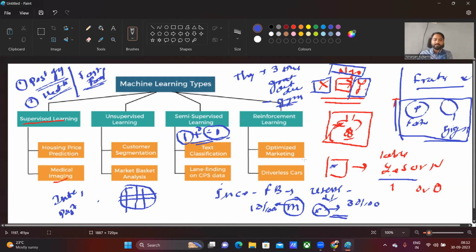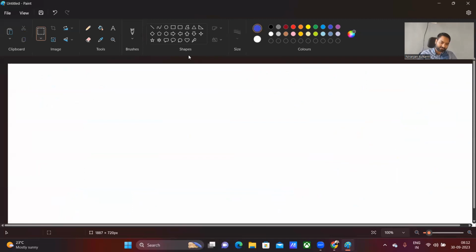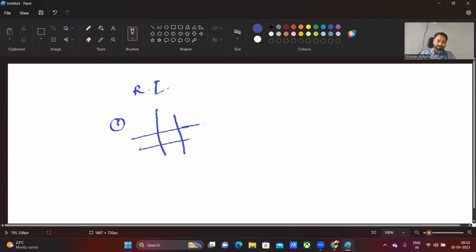The third thing is reinforcement learning. Particularly, this is a slightly different type of learning, I can say. I'll just explain it over here. We all have played this game, standard tic-tac-toe. One person plays 1 and the other plays 0. If the computer wants to play this game, it has to understand the present condition of the game, the previous condition of the game, and what the future condition of the game will be.